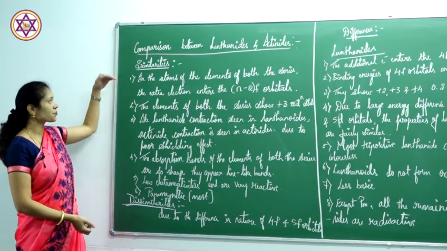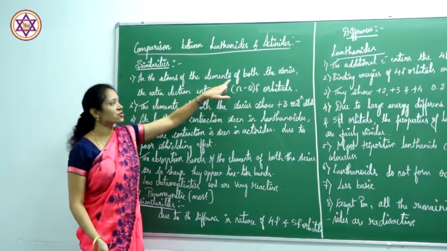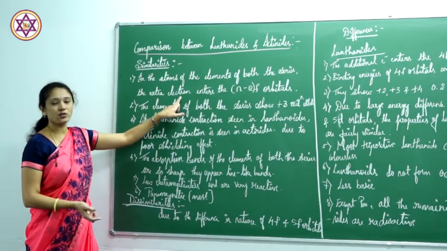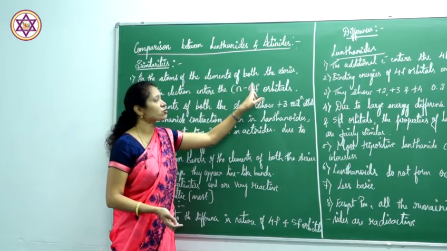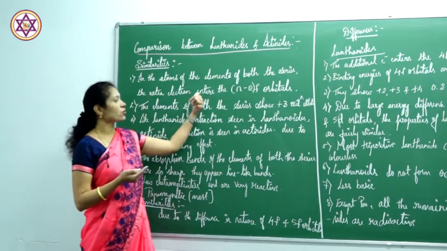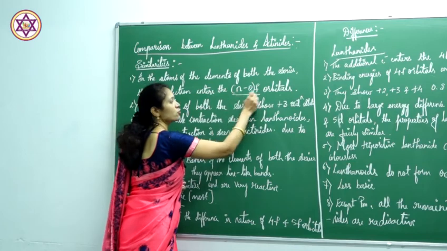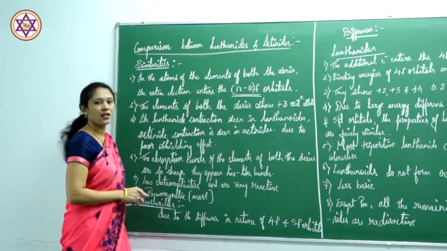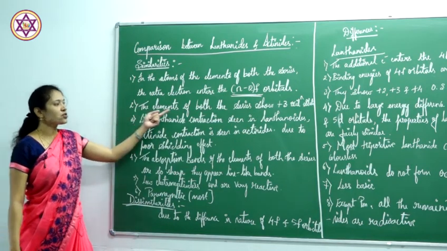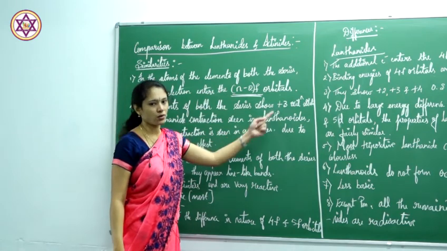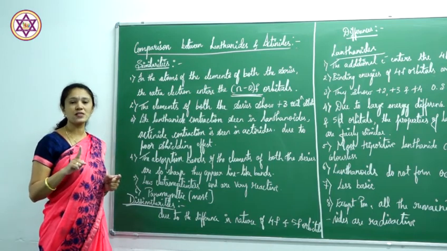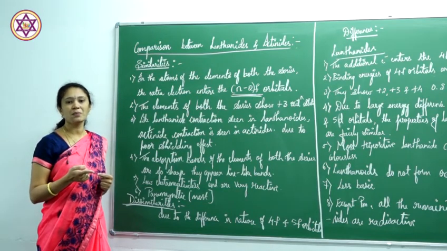Coming to the similarities, you have seen that in the atoms of the elements of both the series, that is lanthanides as well as actinides, the extra electron enters the n-2 f orbitals. Both in lanthanoids and actinoids, the extra electrons enter the n-2 f orbitals. The elements of both the series show the +3 oxidation state. I have explained that the lanthanides show the +3 oxidation state as well as the actinoids.